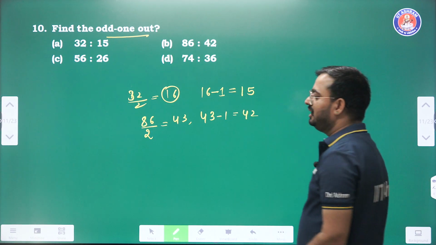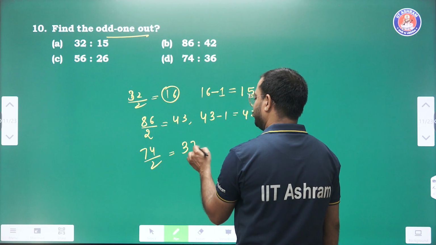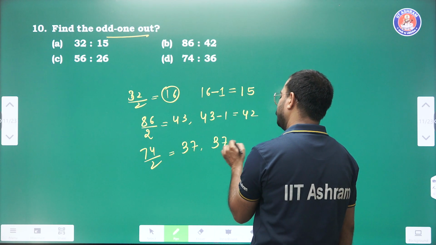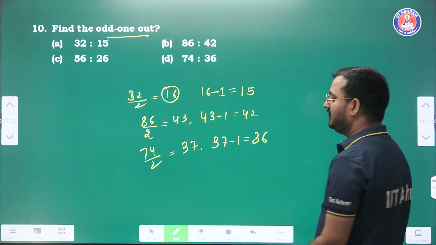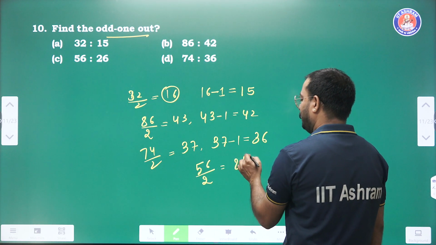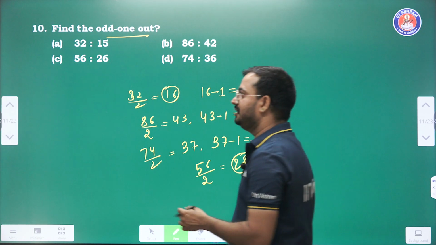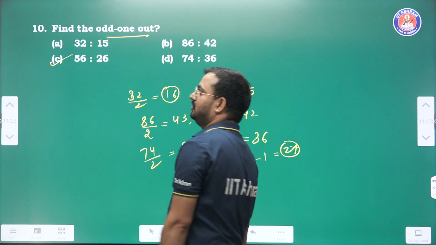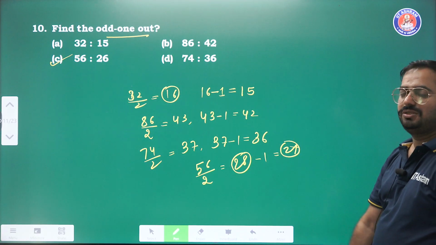Similarly in the option number D, 74 divided by 2, which is 37. So 37 minus 1, so answer is 36. And next is the 56 divided by 2, 28, and 28 minus 1 is 27. Means this option number C is different. A, B, D में ये follow कर रहा है but C follow नहीं कर रहा है. So option number C is the right answer.